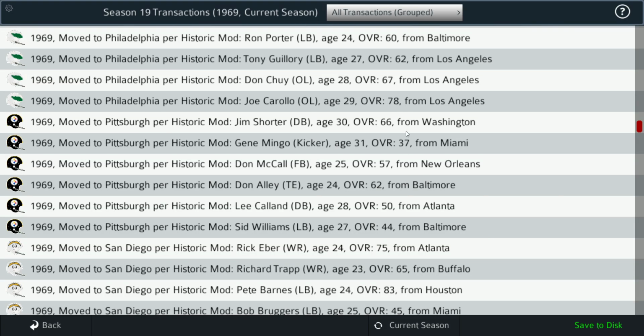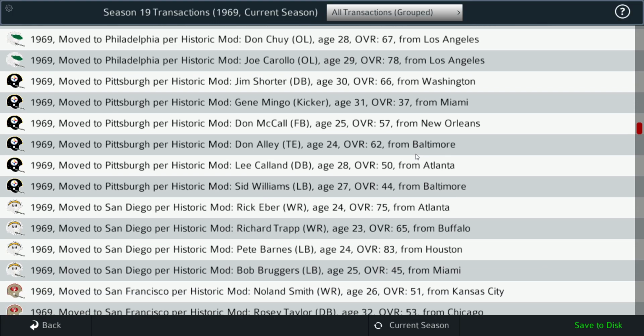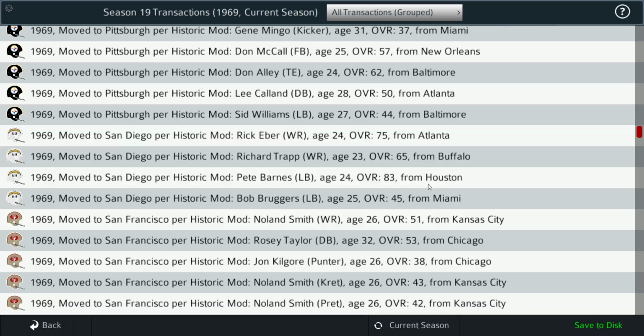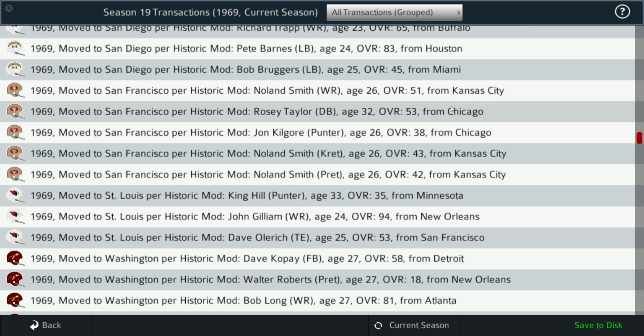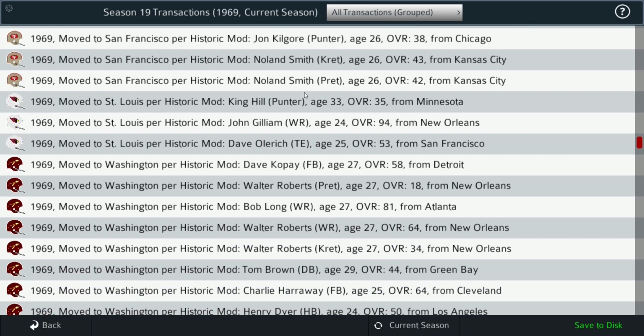Excuse me. Let's see what else we had here. For the Steelers, Jim Shorter coming over from Washington. Let's see any other major players here. Nothing that stands out. The Chargers, Pete Barnes coming over from the Houston Oilers. So he's going to be on the Chargers in '69. The 49ers, let's see, Rosie Taylor, not rated very high, but a veteran defensive back for the Bears, big part of that team that won the Super Bowl in '67. He's now with the 49ers. And no other big names there I can see.